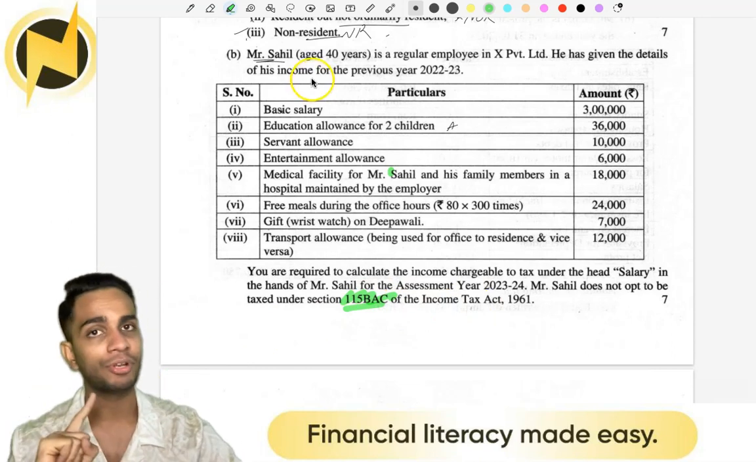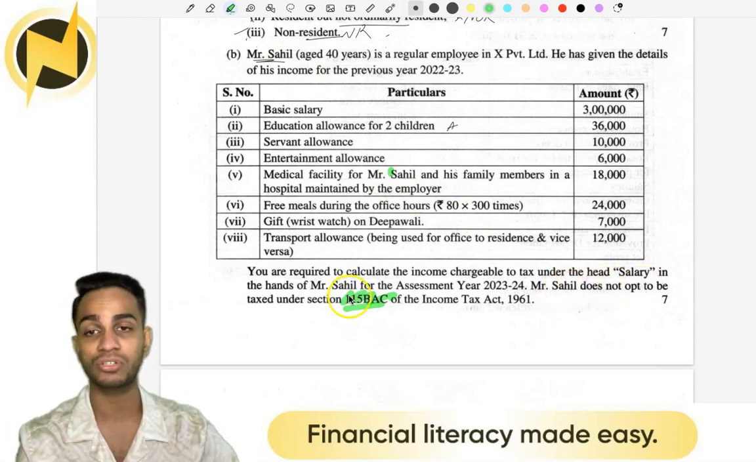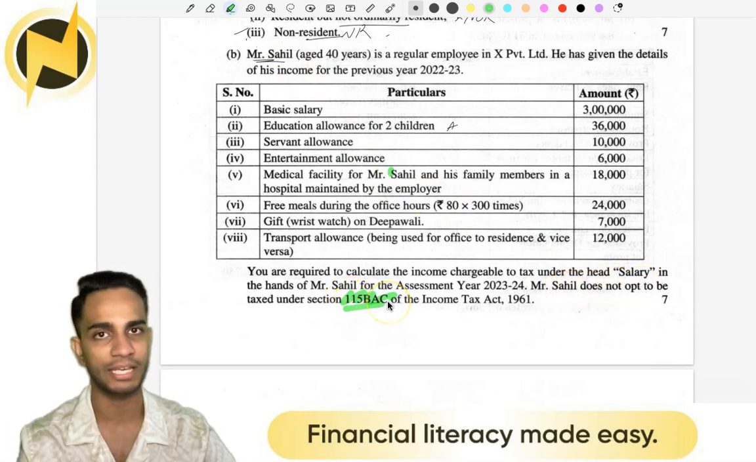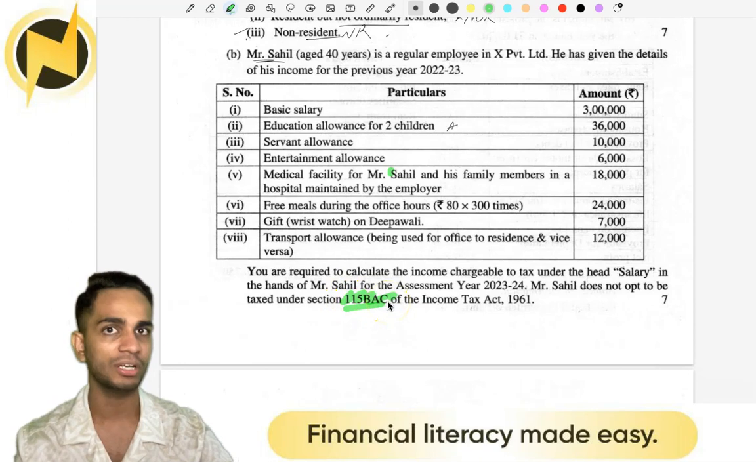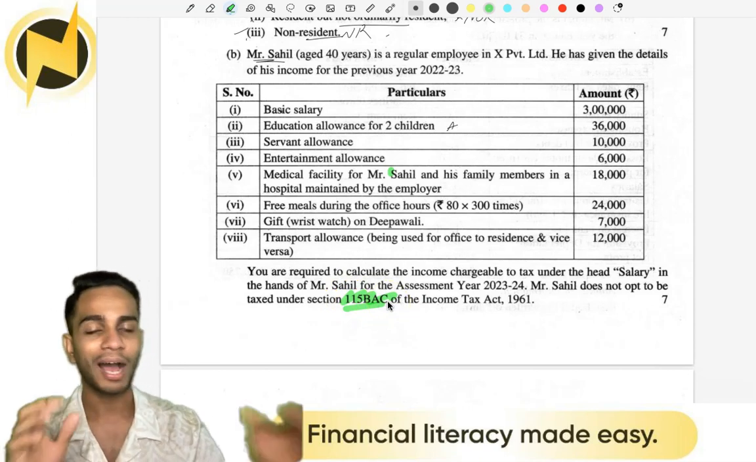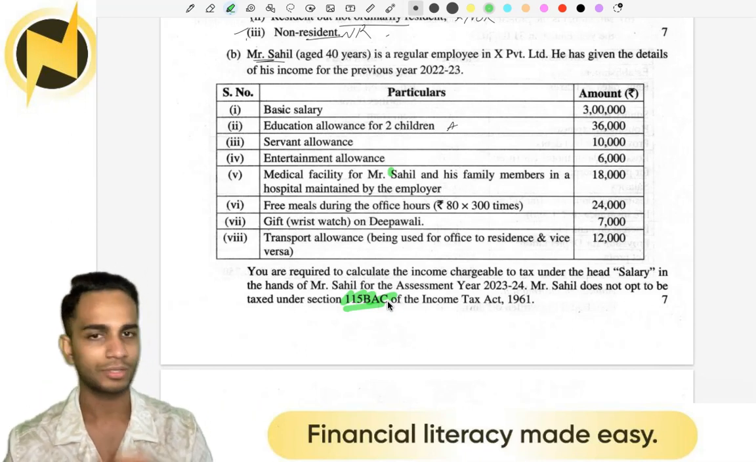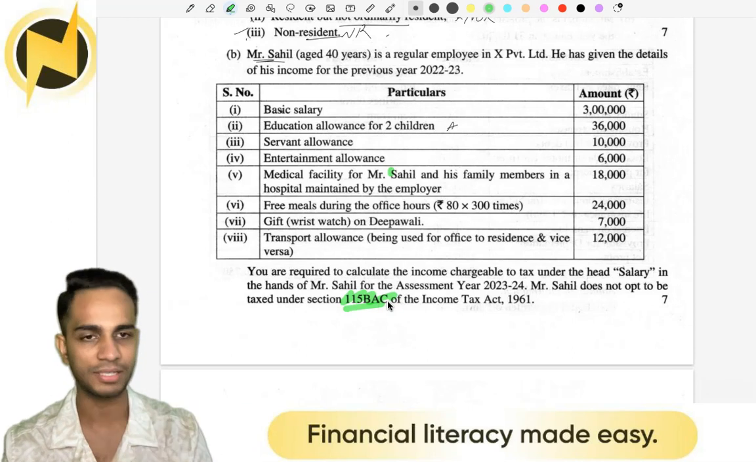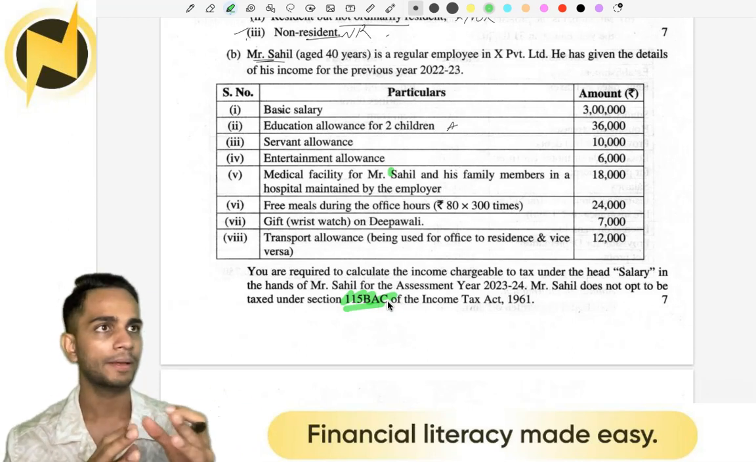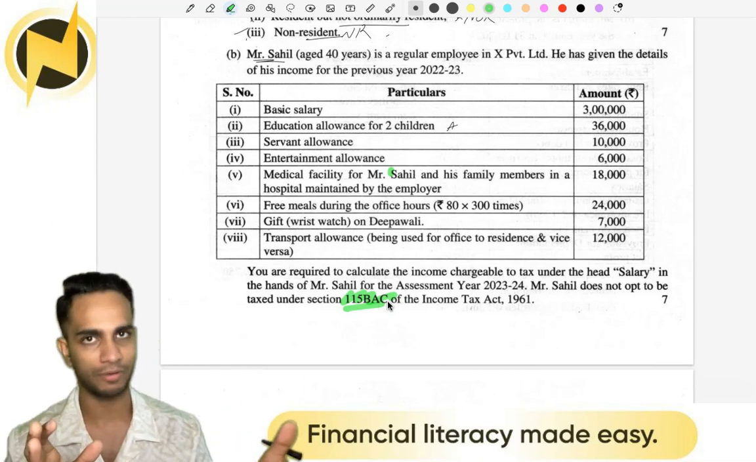Now, please be careful here, because from your June 2024 exams, you won't see a line that states does not opt to be taxed under section 115 BAC. It might not be in that structure. I'll be putting up another video where I'll be explaining how to understand the applicability of 115 BAC from a question. Until this exam, the applicability was like this. Default, it's your old regime. You have to choose if you want 115 BAC.